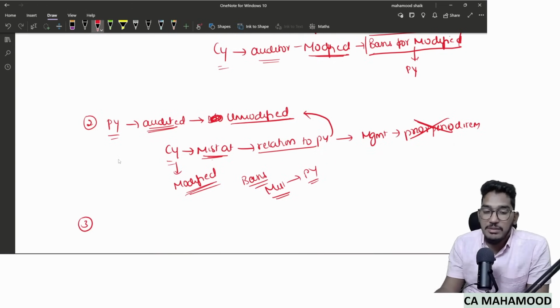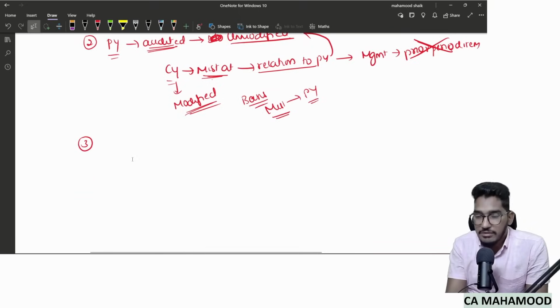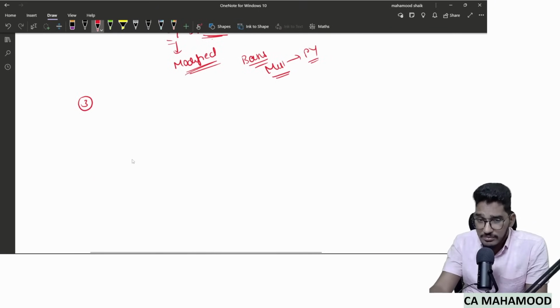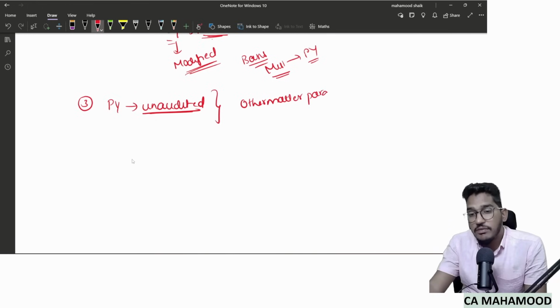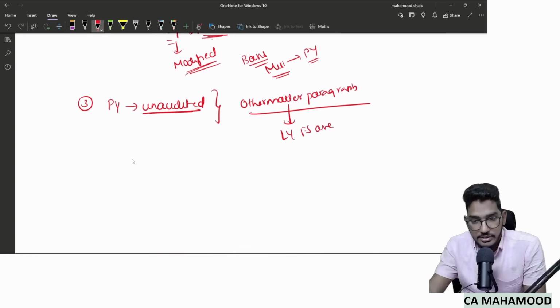One more case where I will mention prior years in my audit report, even though it is a corresponding figures, is when I am doing current year's audit, but I came to know that prior year was unaudited. Last year is unaudited. If the prior year's financial statements are unaudited, then what the current year's auditor should do is, in the other matter paragraph of the auditor's report, mention that last year's financial statements are unaudited.